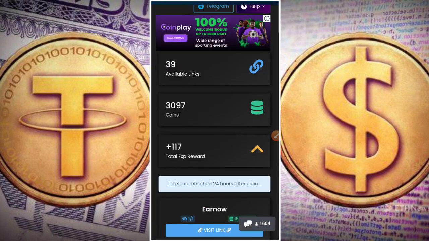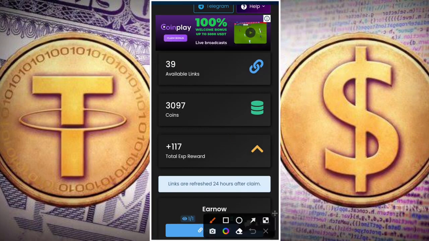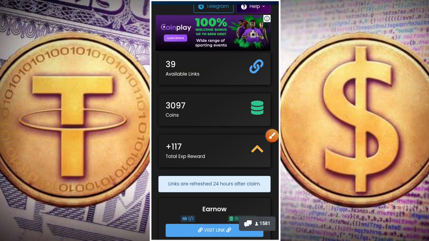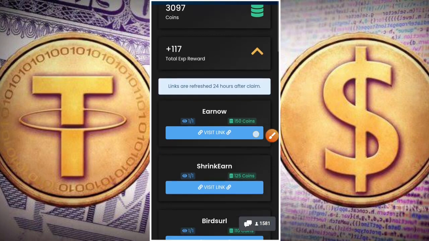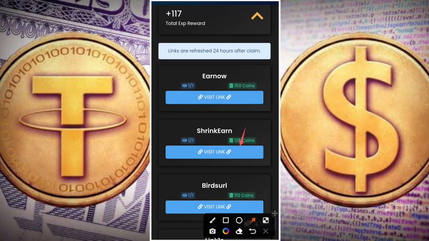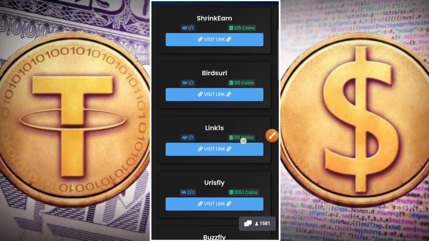Okay, but visiting short links might be tricky sometimes. So they have about 39 sites here now willing to pay us over 3,000 coins just to pass their short links. The first one here is willing to pay us about 150 coins. Second one here is willing to pay us about 125. Third one here is willing to pay us about 110, and a whole lot.